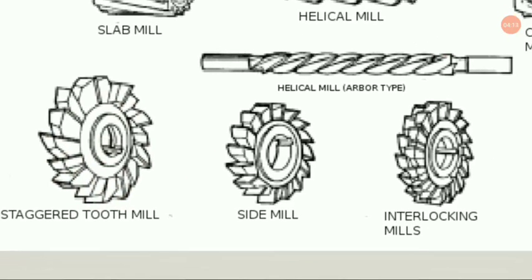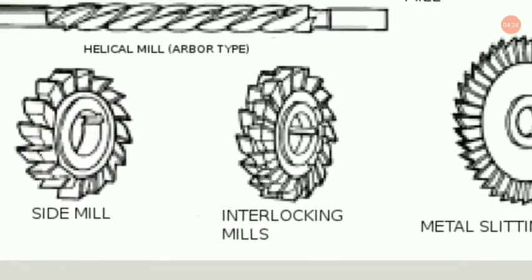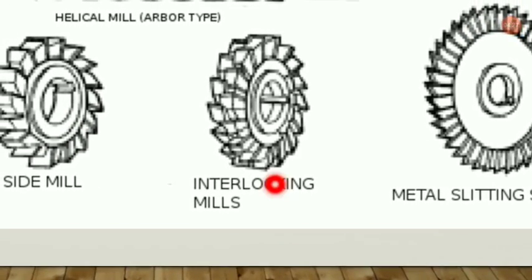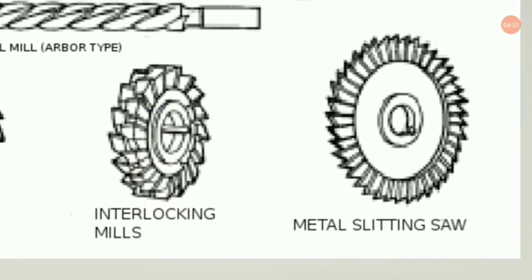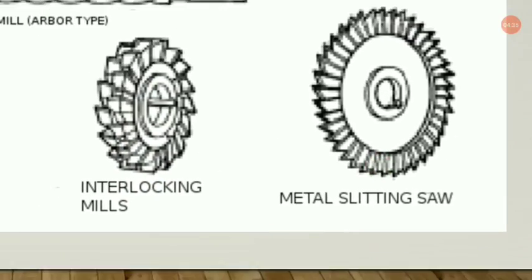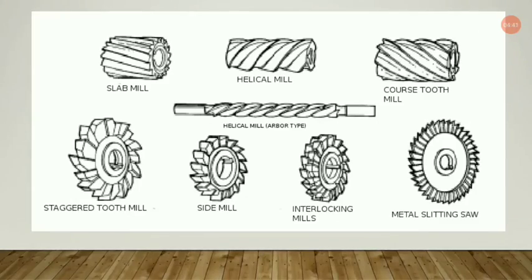Next we have the side milling. You can see over here how the side milling looks. This is somewhat like a side mill. Next we have interlocking mills, as you can see over here. Next we have the metal slitting saw. In this slide you can take a screenshot to easily remember the different types of milling cutters. A very interesting slide, so you must take a note.